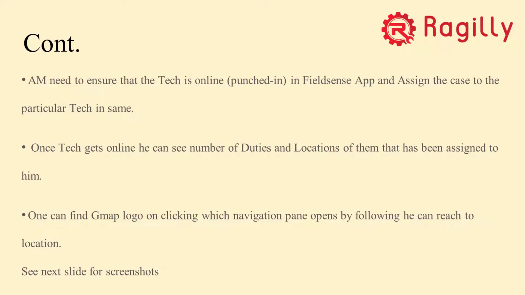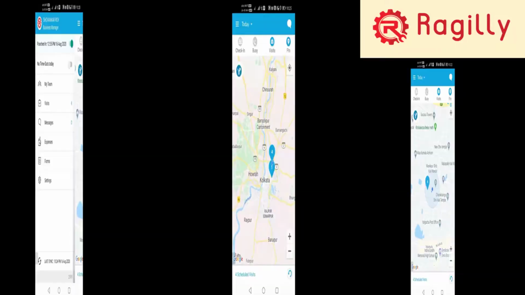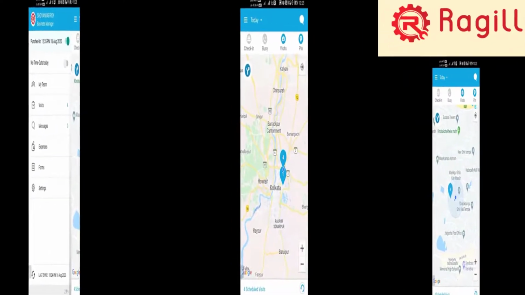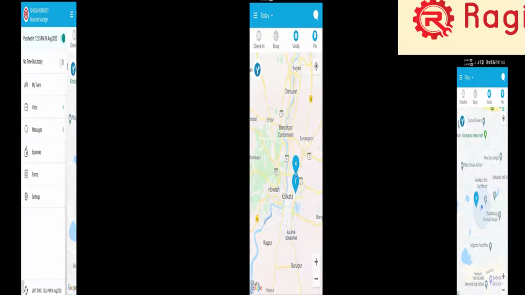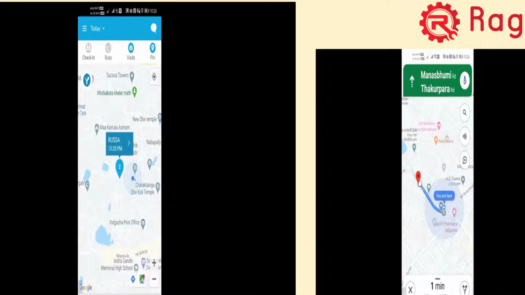From the app they can check the location, and he will be guided through the app on where to reach. The Field Sense app will also tell them when the duty will happen and what the other details are, like phone number and existing details. Those will also be available over there, right?